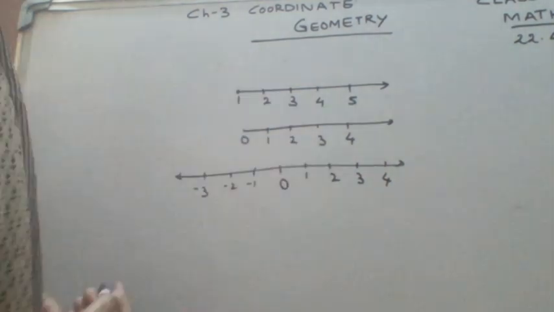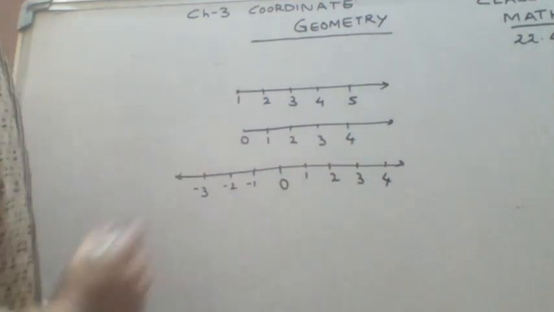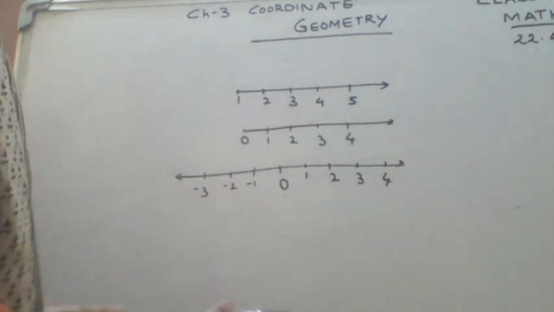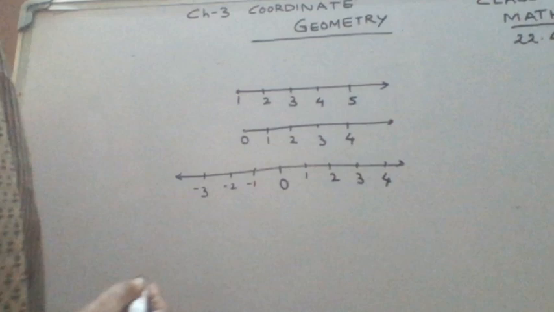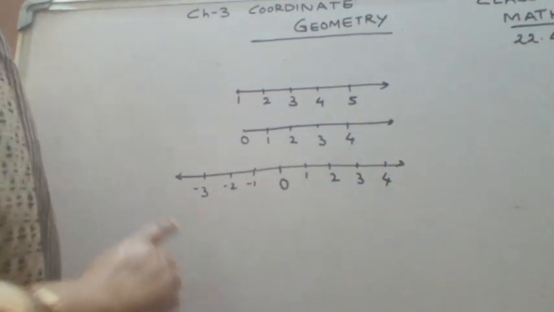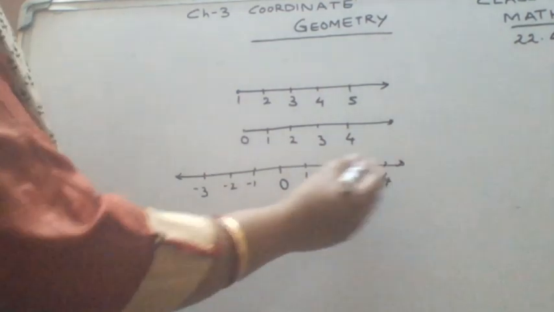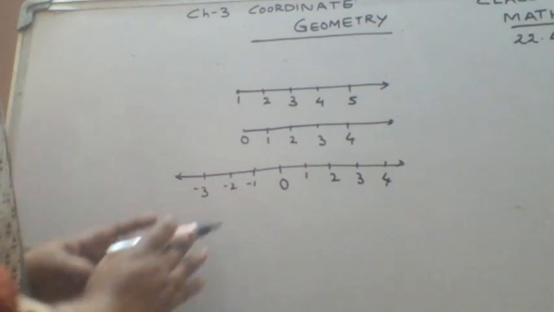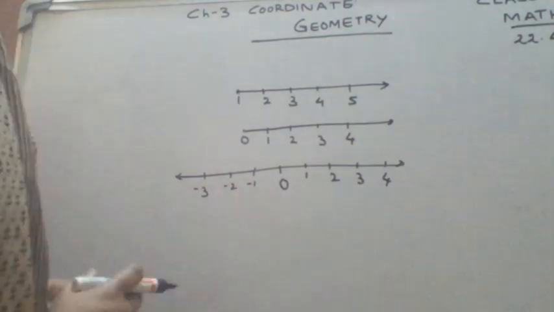And when 0 is added to the number line, that becomes the whole numbers. So it starts with 0. And positive and negative natural numbers including 0 is the set of integers. So with the help of this number line, you can represent numbers, we can find the location of a number. We know as we move towards the right-hand side, the numbers are increasing.